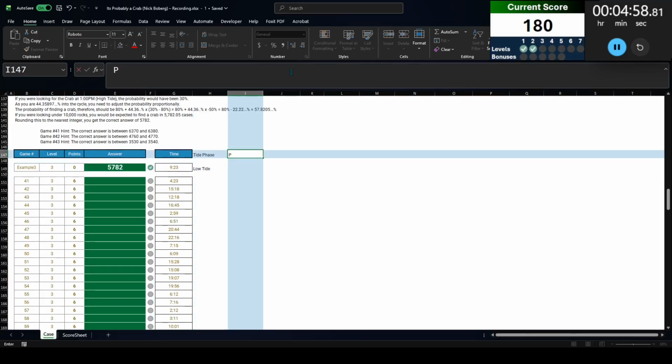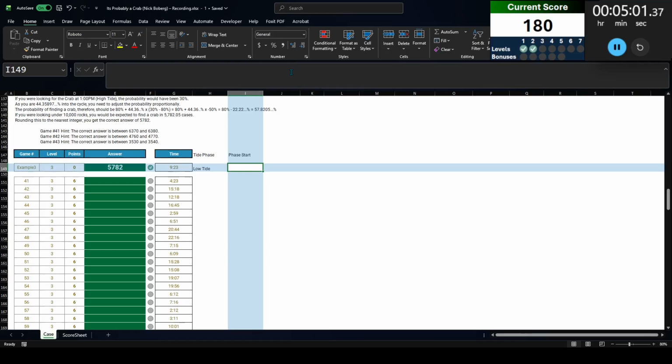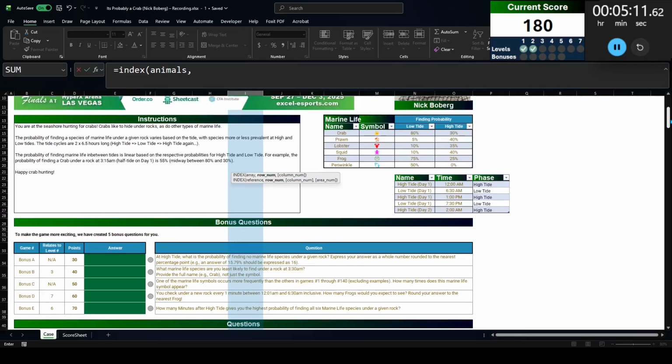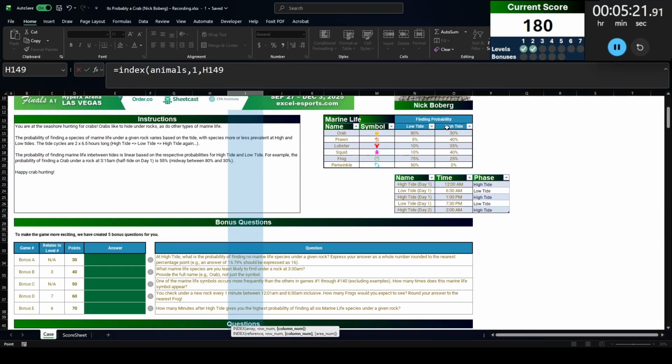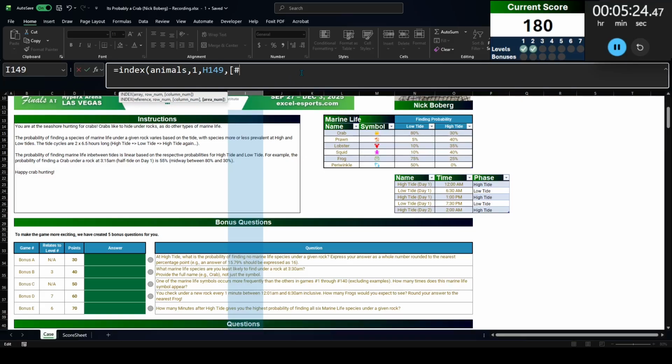All right, and then let's go phase start. So that's going to be INDEX animals. The row is going to be based on the crab. And I think the crab is on the first row, so I think we just put 1 for row number. And then for column number, we need to match this. All right, so the columns do say low tide, high tide. So we need to match this against headers. Animal headers. Now, if I did that right, then I should get for low tide 80%, high tide 30%.